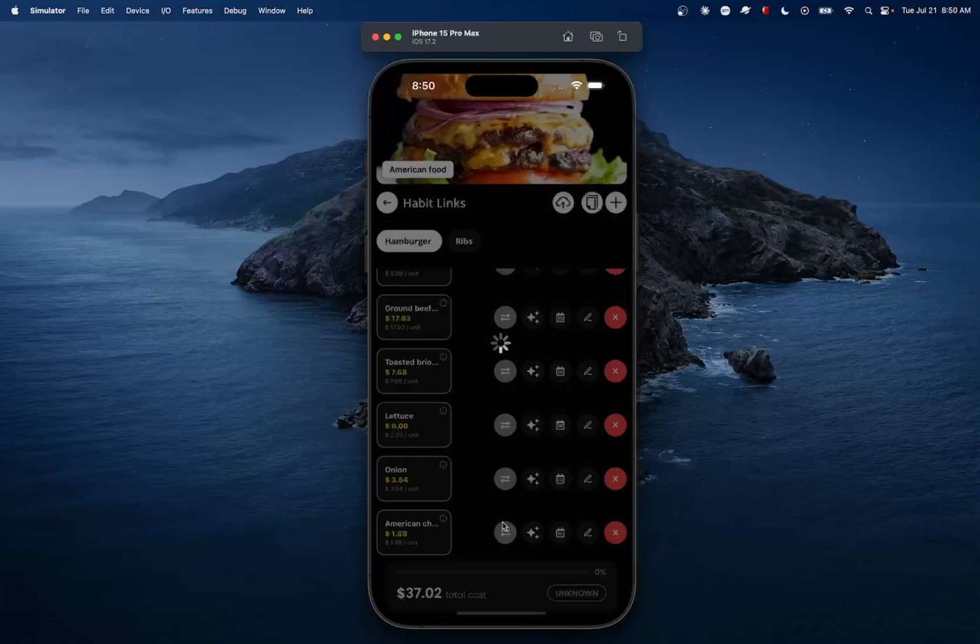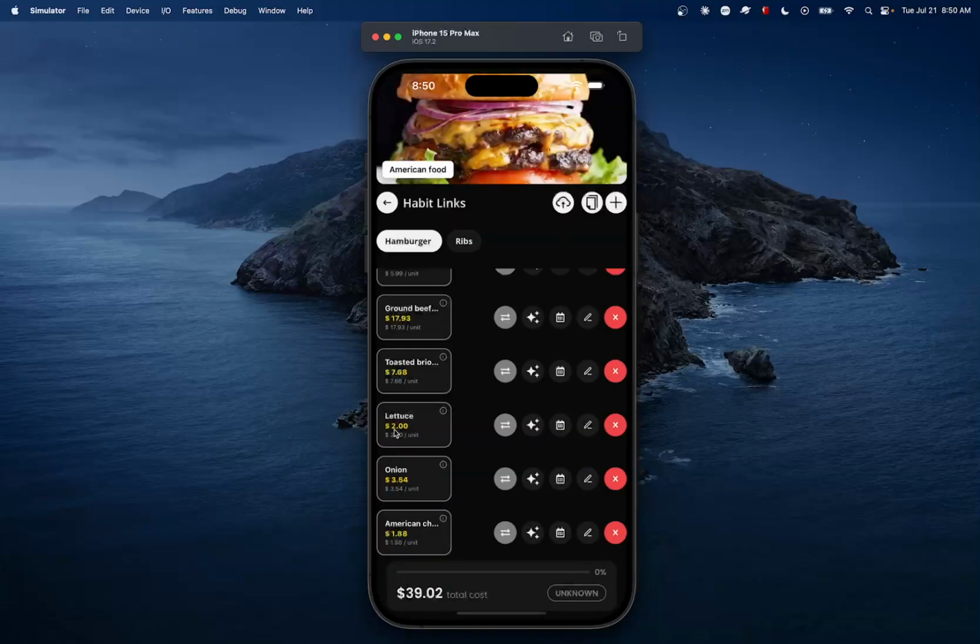All right, I'm gonna save this one here. Okay, so it updated the price. It's $39, but we haven't changed the score, so that's the reason it's still 0% here. Now, what I want to do next, I'm gonna show you the feature of NoCap AI scoring.